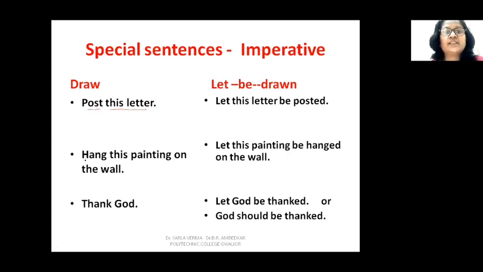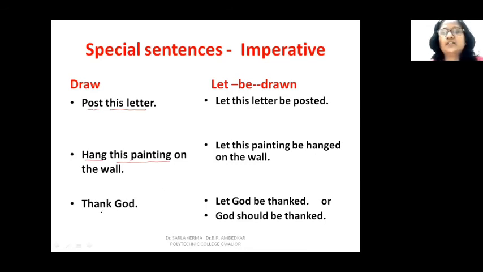So, hang this painting on the wall. Here hang is the verb. Hang what? This painting. This painting is your object. So we will use let. This painting is the object. Let this painting be hanged on the wall.